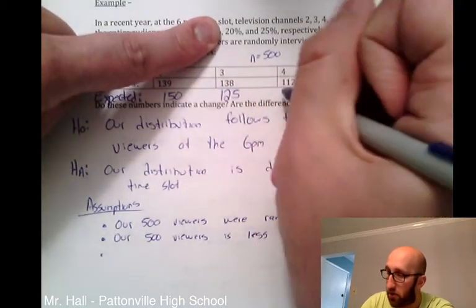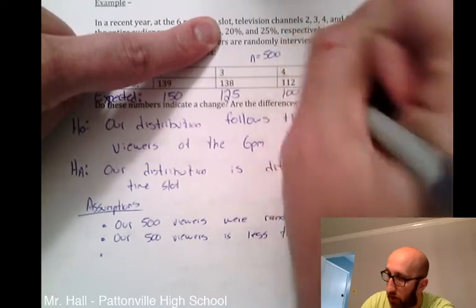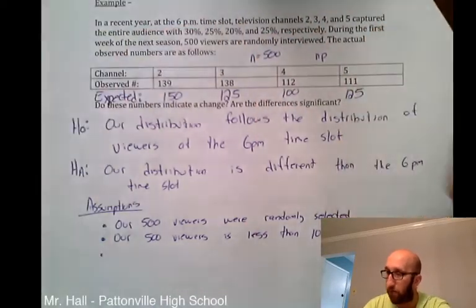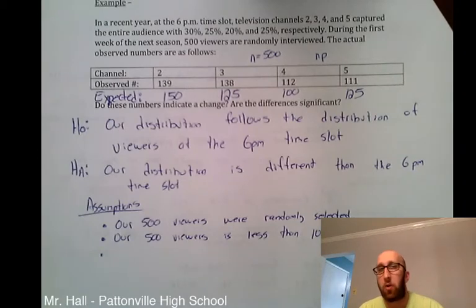500 times 0.2 is going to give me 100. And then 500 times 0.25 is going to give me 125. So you can already see how my observed values relate to my expected values. To an average person, they would look at that and say, oh yes, they've of course changed. But we actually need a test statistic to figure this out for us.